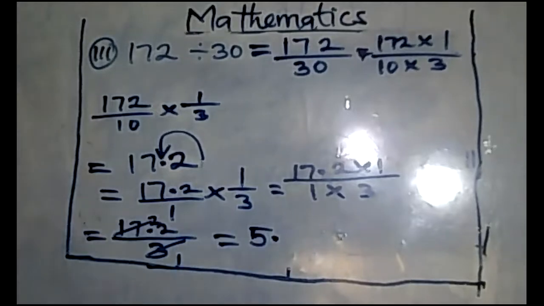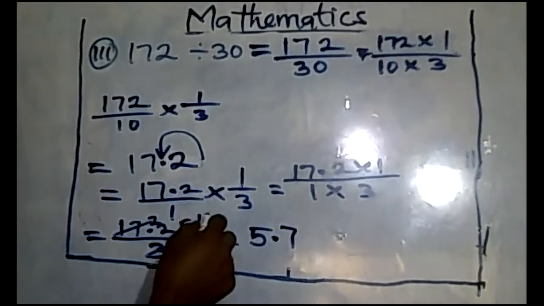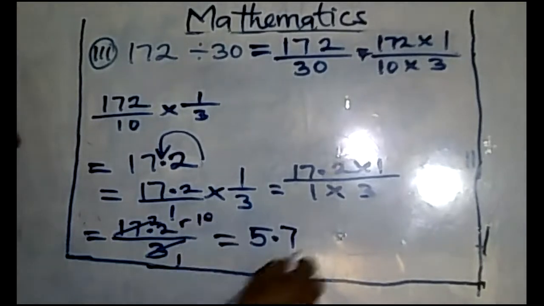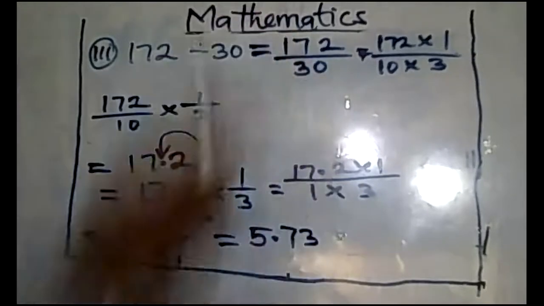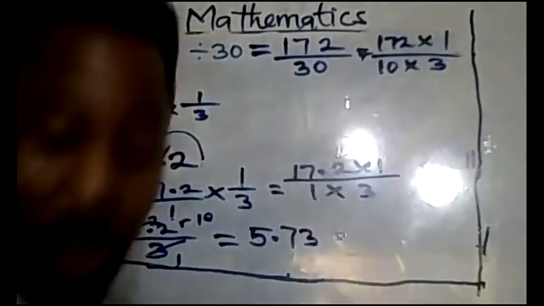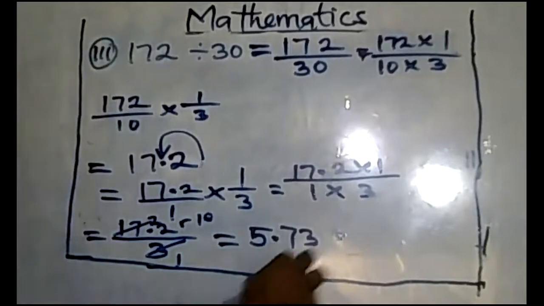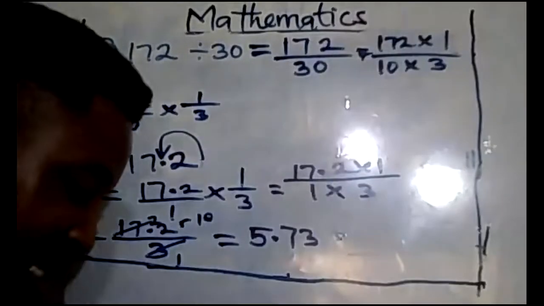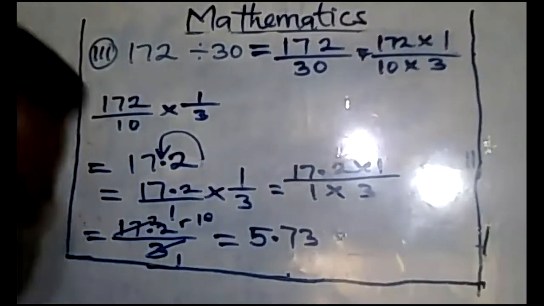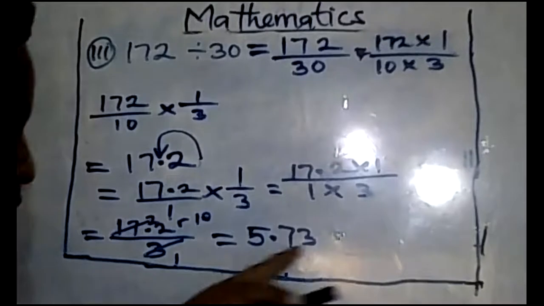So 3 in 22 is 7. Remaining 1. Add 0 to it again. 3 in 10 is 3. Now, if you continue to divide, you will continue to have 5.73333. That is why if you use a calculator, the answer you will get is 5.7333 continuously like that. So it's better we stop here after two digits after your decimal point. Is that clear?